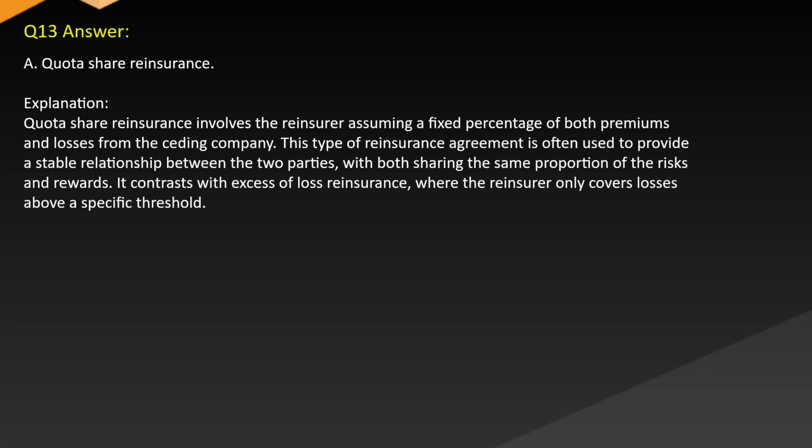Answer A. Quota share reinsurance. Explanation. Quota share reinsurance involves the reinsurer assuming a fixed percentage of both premiums and losses from the ceding company. This type of reinsurance agreement is often used to provide a stable relationship between the two parties, with both sharing the same proportion of the risks and rewards. It contrasts with excessive loss reinsurance, where the reinsurer only covers losses above a threshold.